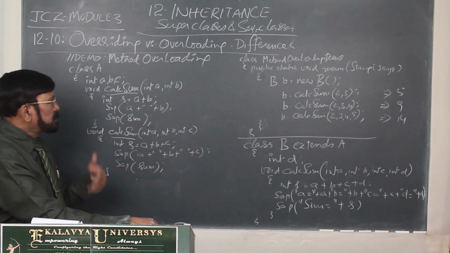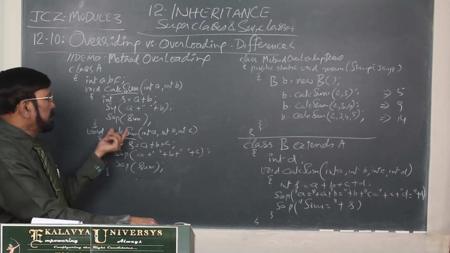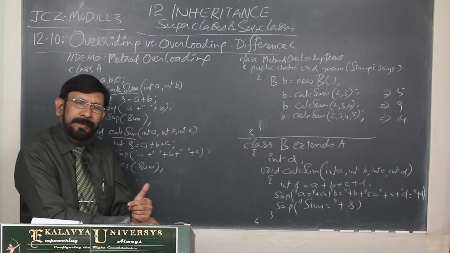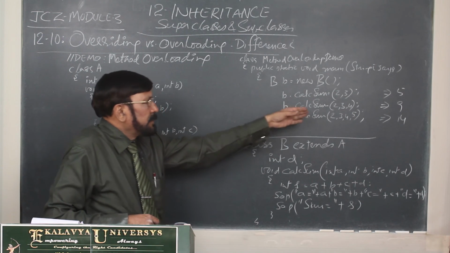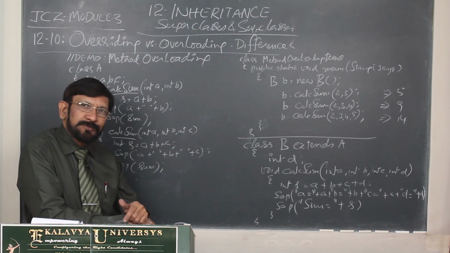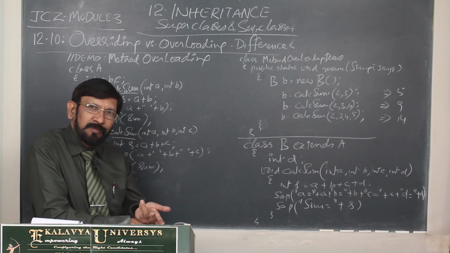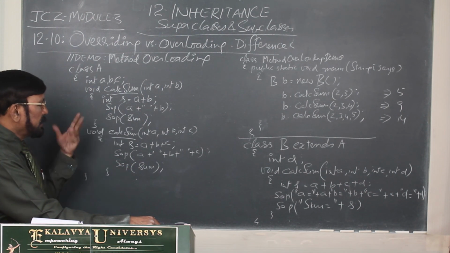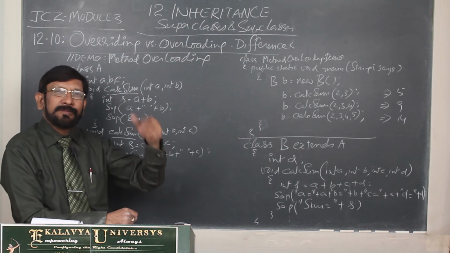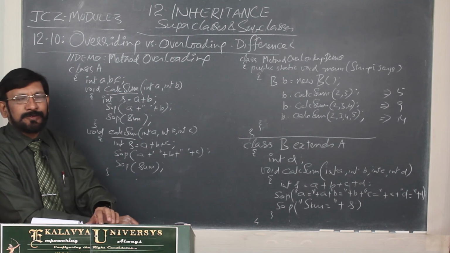Here, how can the system identify, when 2 methods have the same name? When you call, which method is to be executed, how can the system know? Because of the signature. As the signature is different, the system is able to understand which method definition is to be executed.